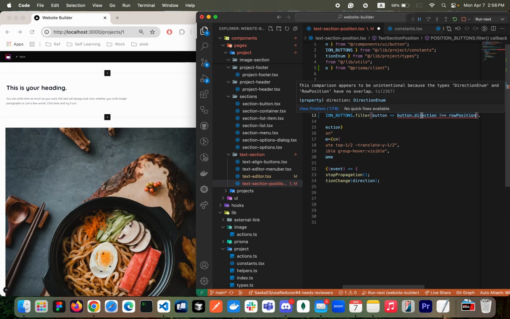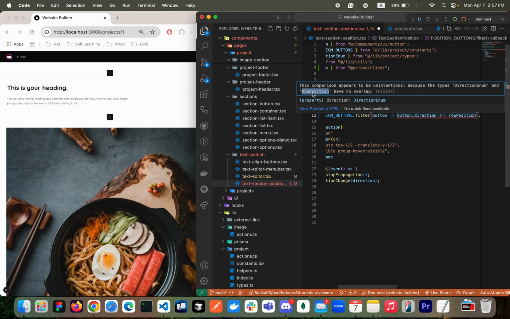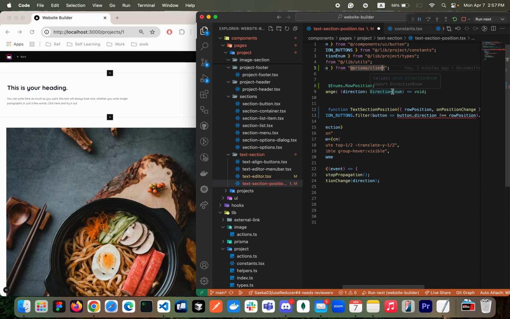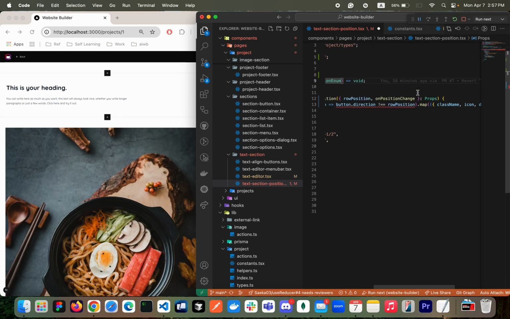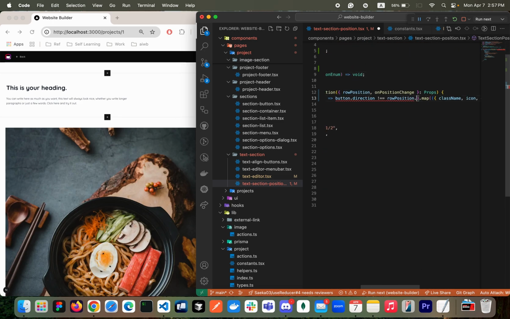Currently they're not comparable because both are enums. That doesn't make sense. There is no overlap, right? So to do that, the enum is, where is it? All uppercase, right? Whereas this direction enum is all lowercase. So I'm gonna change it to lowercase and then make it a string.